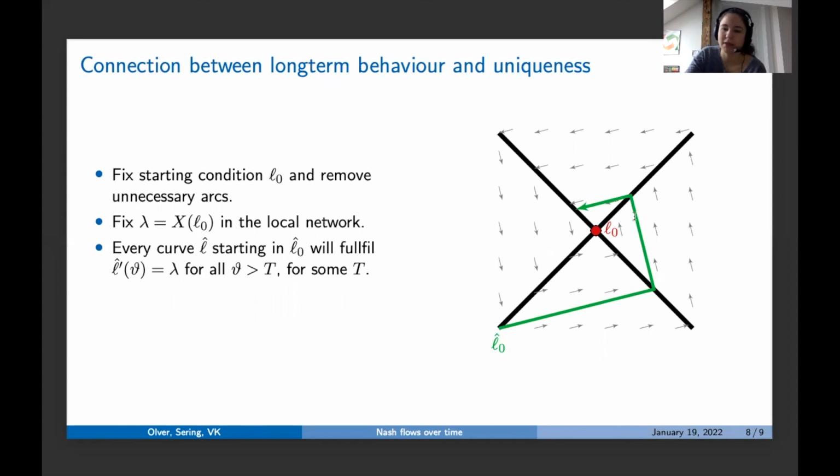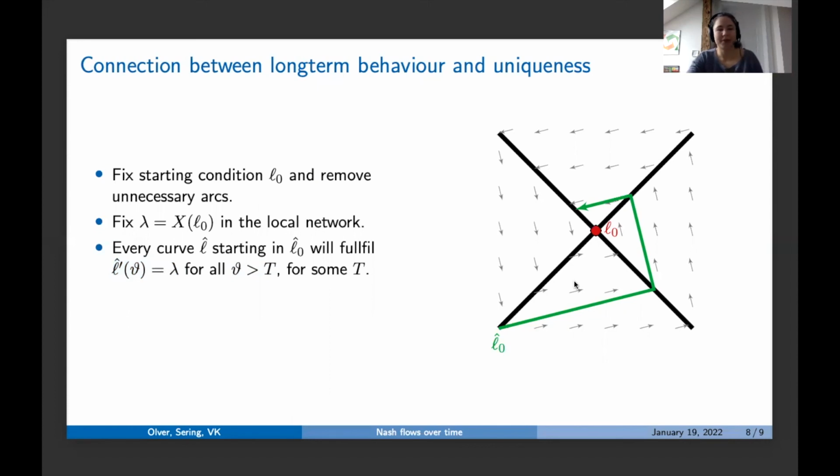Okay, so now consider just a random curve, a curve starting somewhere. And let's follow this for a bit. So this is this green line. We know that after some finite time, this line will go in the steady state direction. So it first is doing things, maybe it goes along the green line, but then spirals out a bit. And at some point it will reach the line from the red point and then also go into my direction. So after some time big T, we will know that for all points in time later than this big T, this curve will go in the steady state direction, in this direction from this red point.